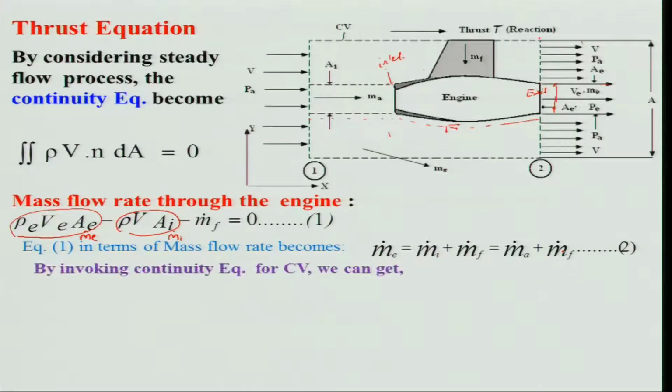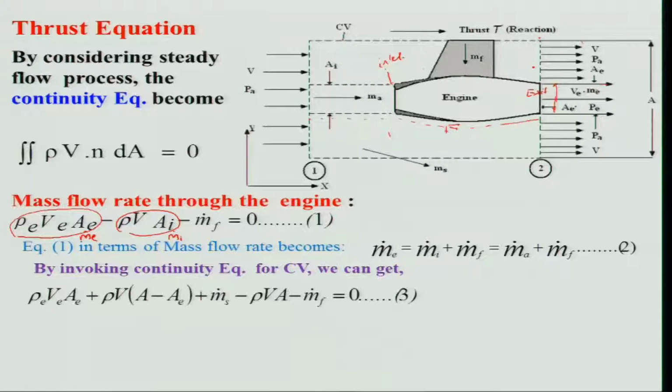What we have done till now is consider the mass conservation for the engine: the mass leaving the engine is equal to the mass of air entering into the engine plus the mass of the fuel. It is a very simple one.